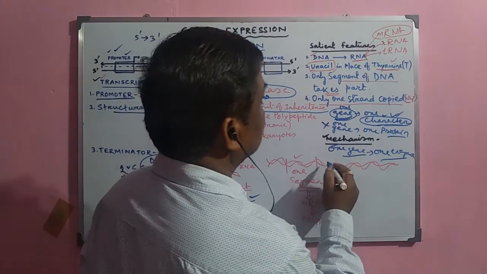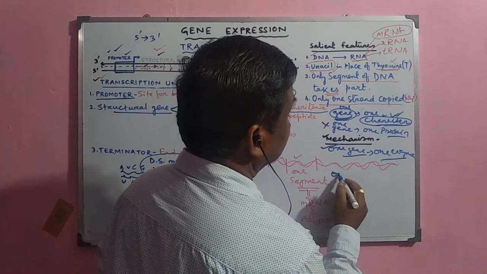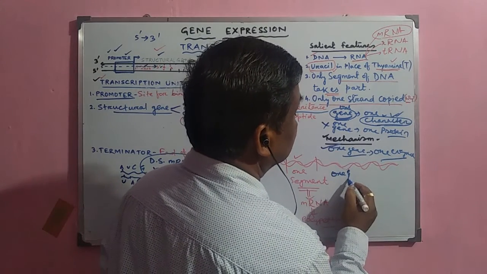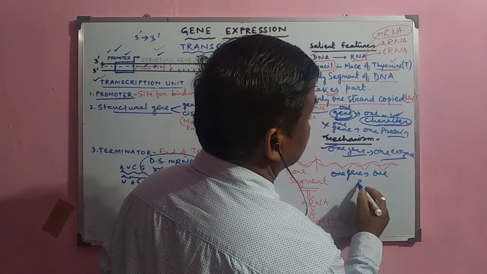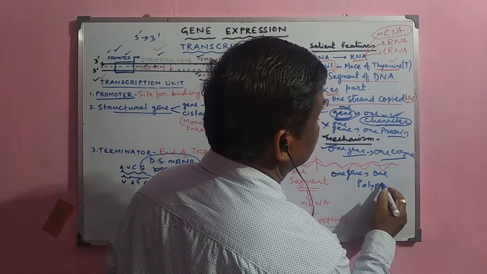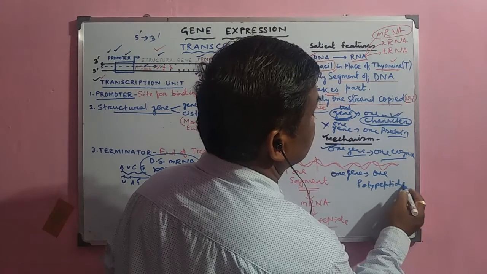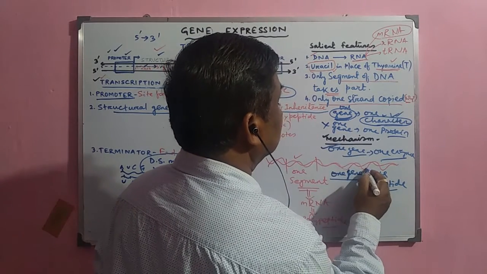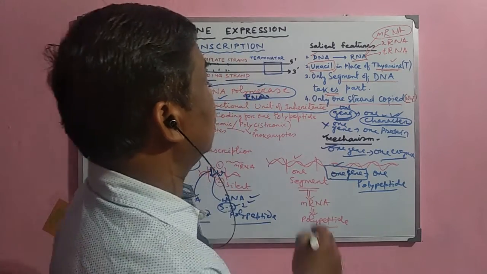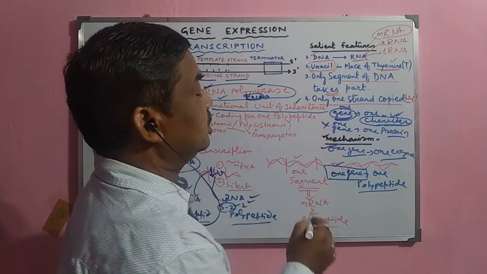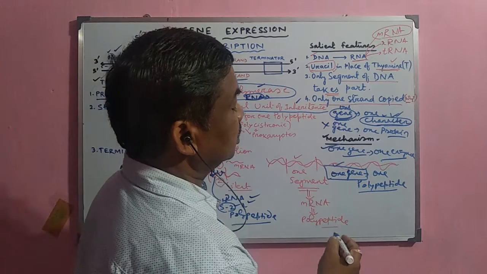So now it is confirmed that one functional gene can synthesize only one polypeptide. A small polypeptide chain can only be synthesized by this gene. This is why the gene is the functional unit of inheritance, or heredity, of characters from one generation to another.